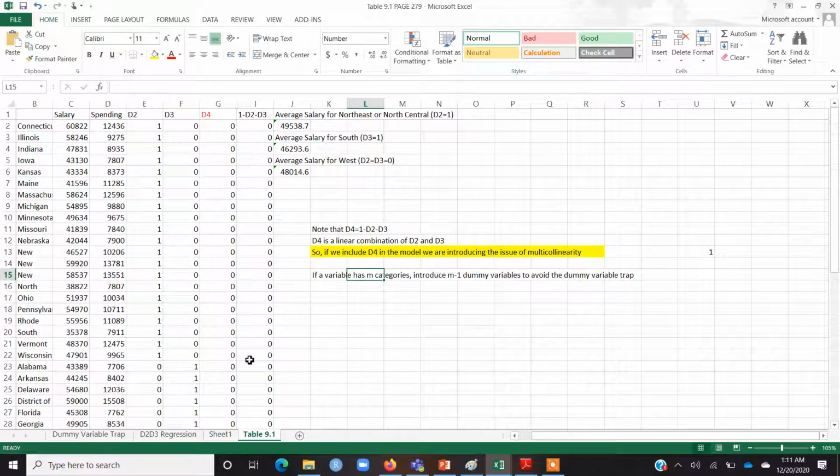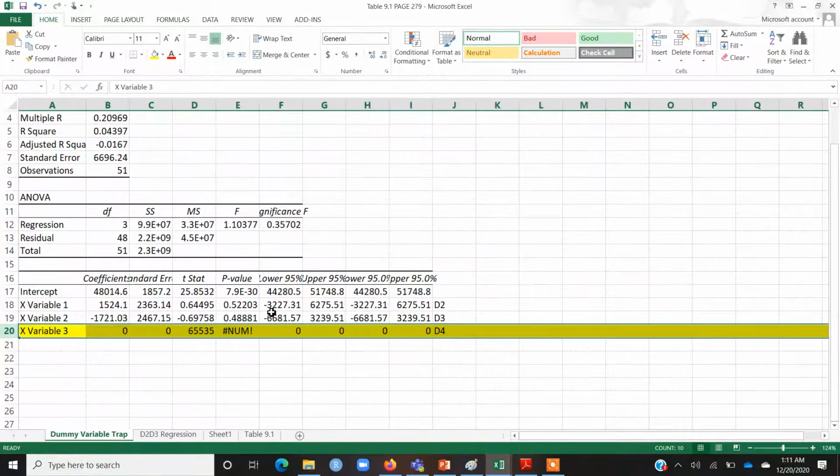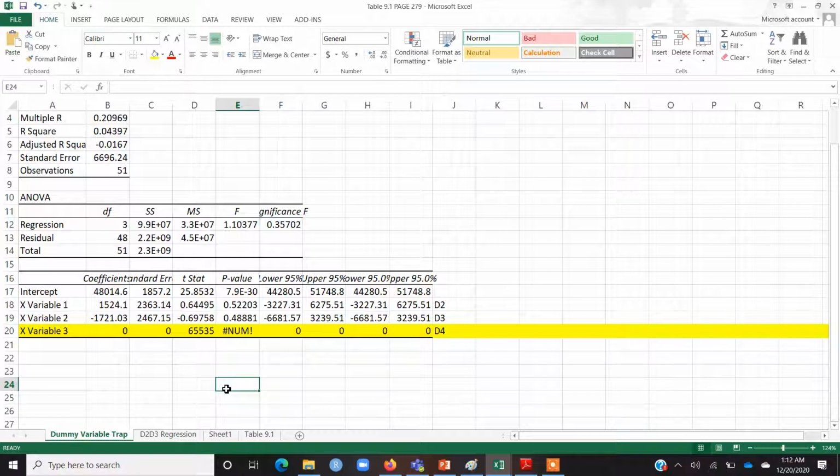And what is the dummy variable trap? I just showed you the result here. The dummy variable trap is that if you introduce a number of dummies equal to the number of categories, then one of the dummy variables is dropped from the regression by all the softwares, and the results of that regression are not reliable, right? So this is the idea of the dummy variable trap.